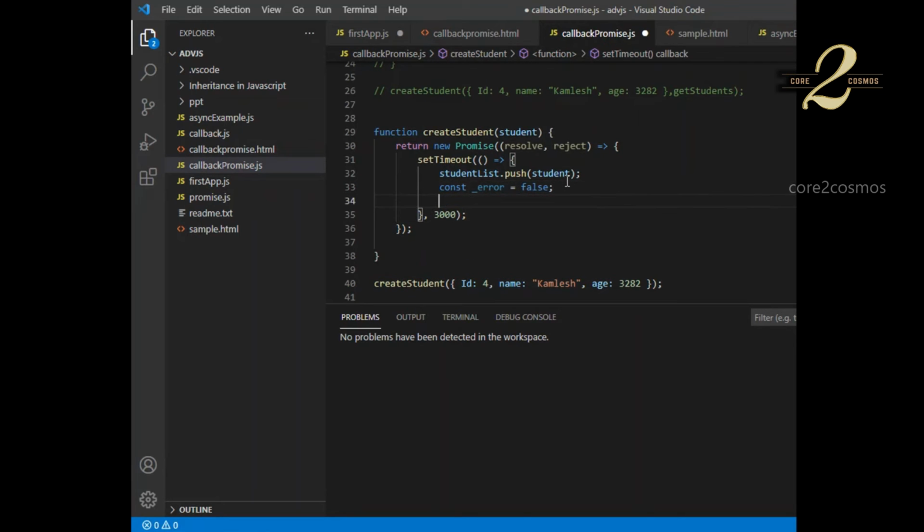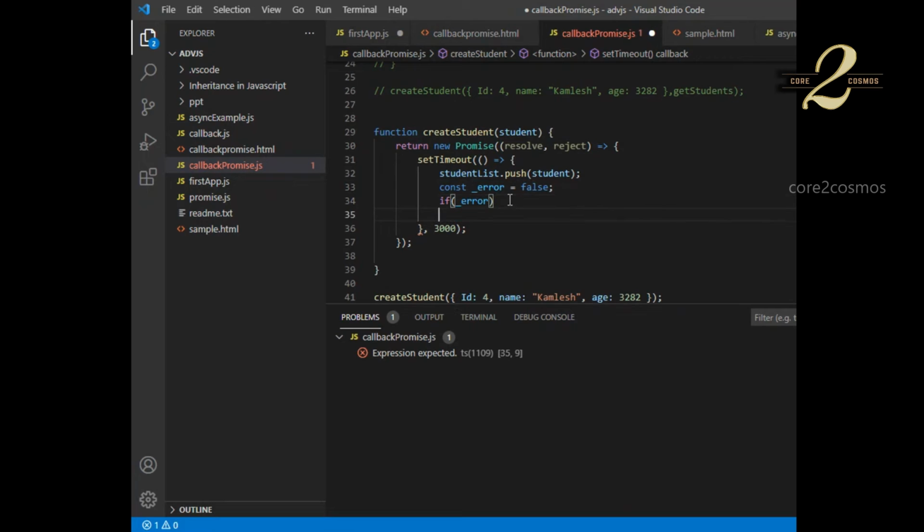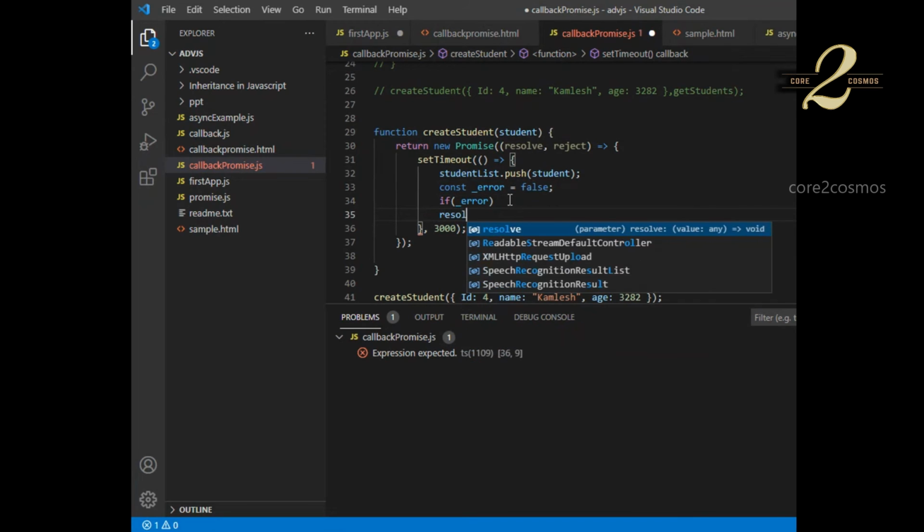So I'll just check if error. I'm mocking the scenario where some error has happened. Right now no error is happening, so I'm mocking that scenario. If error, I reject it, otherwise I resolve it.